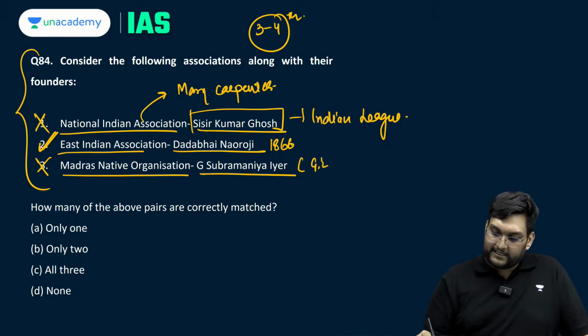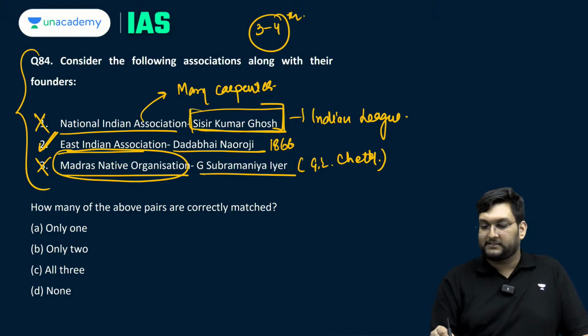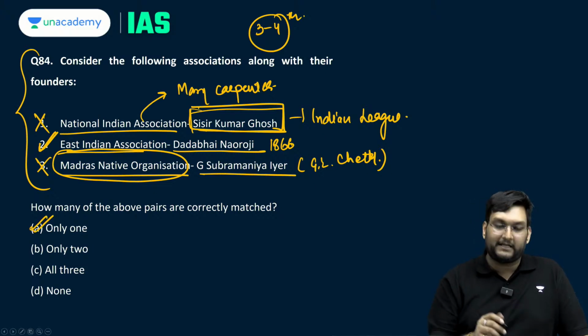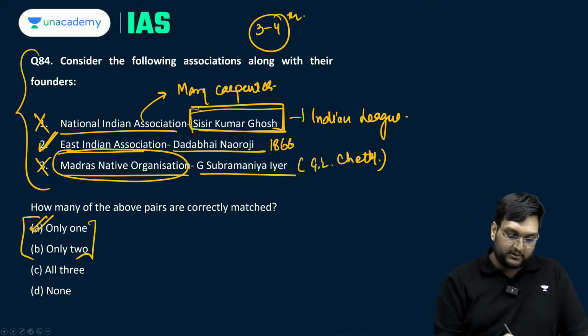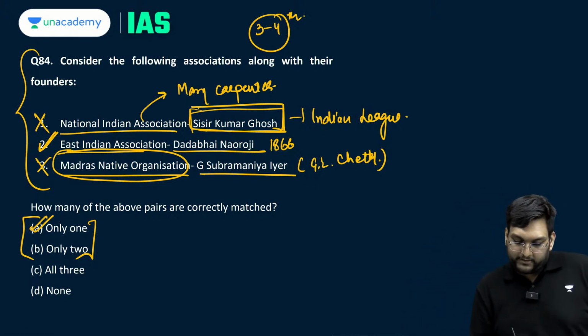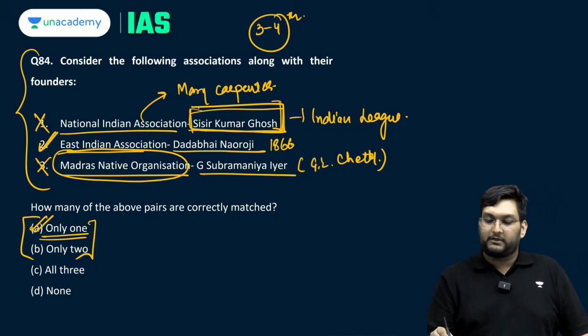This should be G. L. Chetty. So, this is an obscure organization, but the personality is known. So you should have been able to come to the conclusion that at least one is correct. If you were confused between these two, I give the benefit of doubt to you, but the basic point is this is the correct answer. This one you should be able to ascertain.